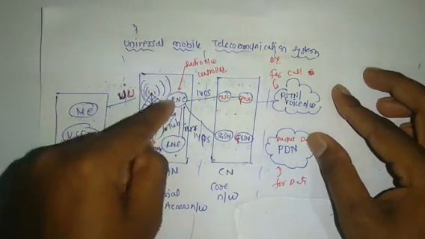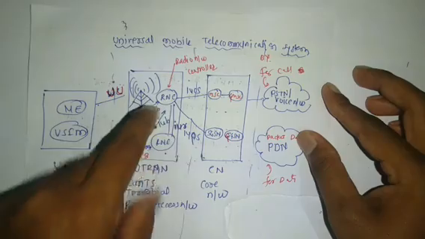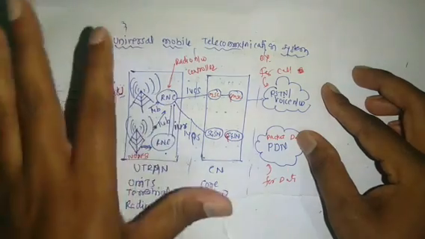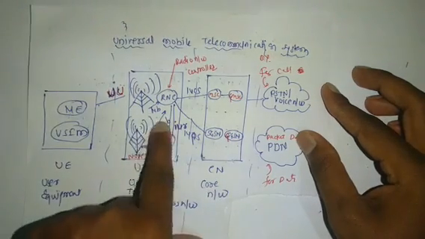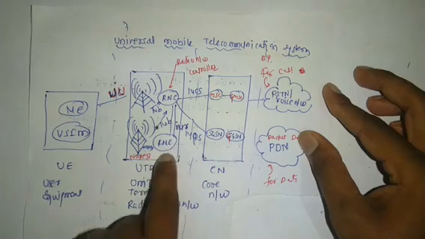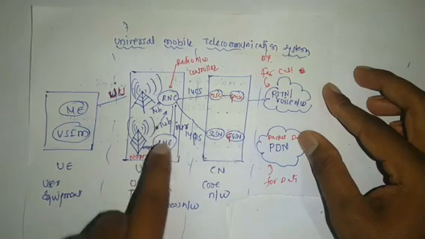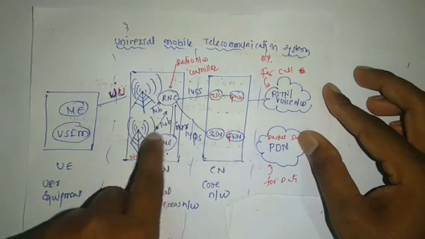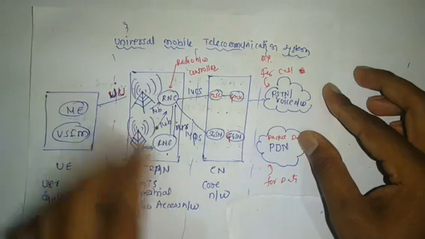So these are the main features. This is a very important feature in telecommunication. I think this feature, the RNC, was not in GSM.